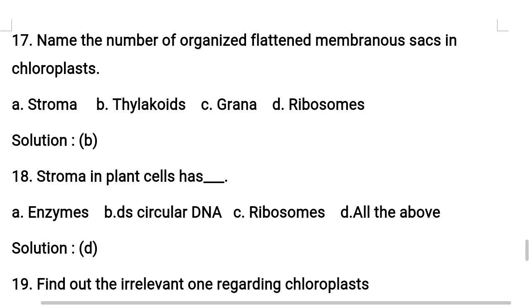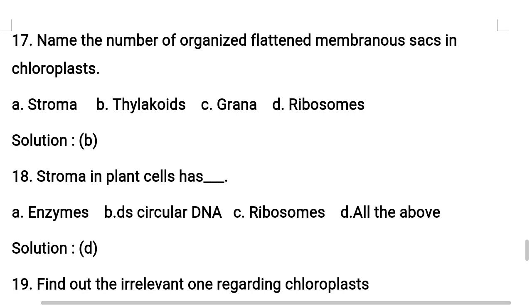A number of organized flattened membranous sacs are called thylakoids, and they are present in the stroma. Understand? And thylakoids are arranged in stacks like piles of coins called grana. Piles of coins called grana. Singular granum, or also called intergranal thylakoids. Then I will tell you one more important point for NEET examination.